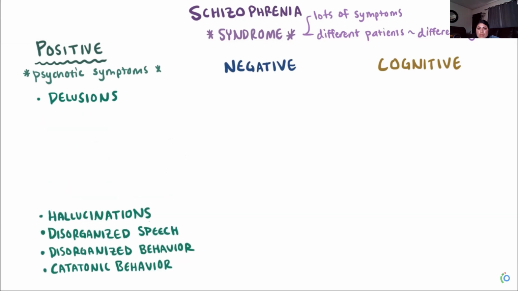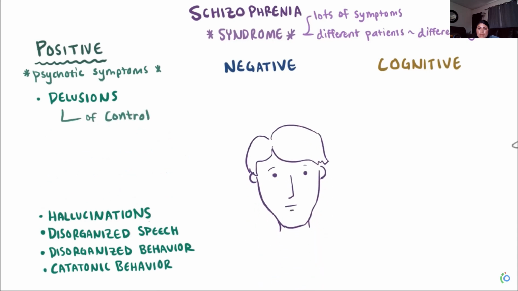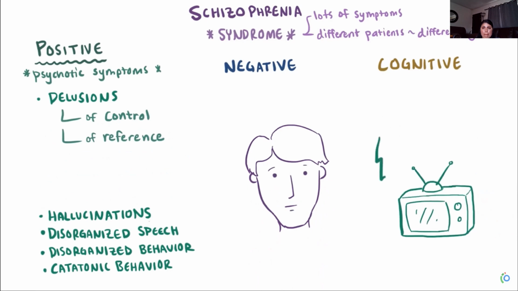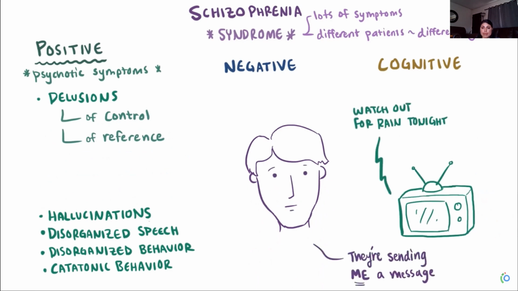Delusions are false beliefs that the person might feel very strongly about, so much so that they won't change their mind, even if you give them evidence against it. There are all sorts of different delusions, like, for example, a delusion of control, where somebody thinks that some outside force or person or thing is controlling their actions. There could also be delusions of reference, where someone might think that insignificant remarks are directed at them, like a newscaster is speaking directly to them through the TV.